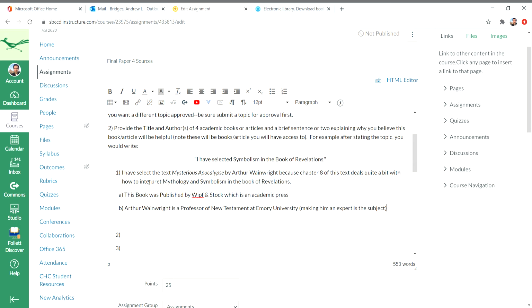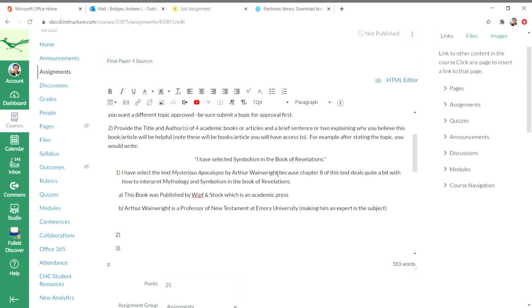And so you said, I have selected the text Mysterious Apocalypse by Arthur Wainwright because chapter 8 of the text deals quite a bit with how to interpret mythology and symbolism in the book of Revelations, and that's relevant for your topic. So the first thing you'd want to say is why you selected that text. Briefly, one sentence will do.